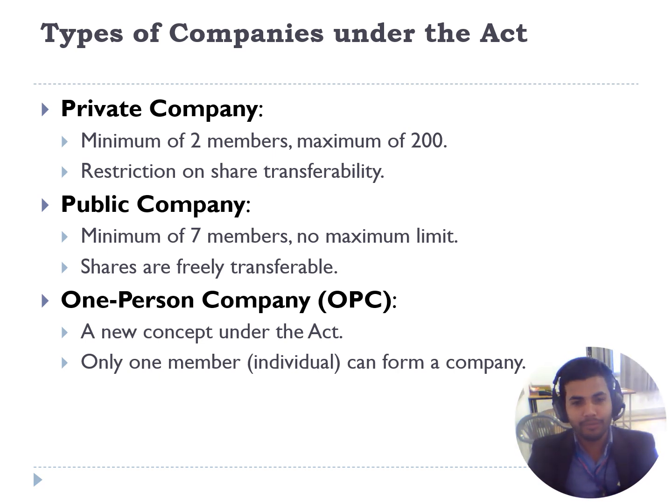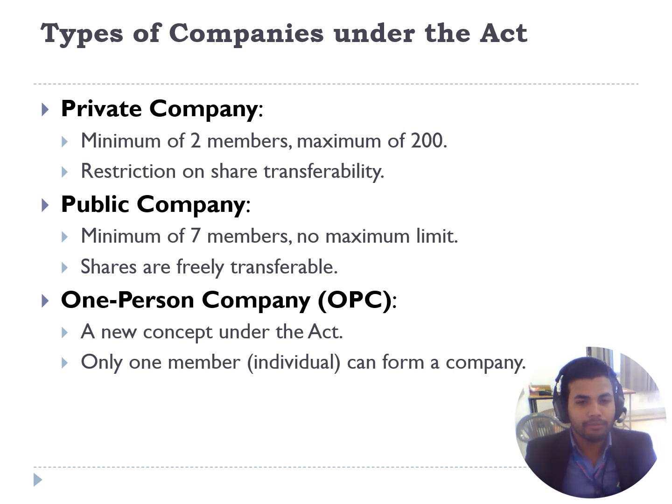Where there are a minimum of seven members, the shares are freely transferable, and there is no limit on the maximum number of shareholders, then it is a public company. Public company means any member of the public to whom the share has been offered can become a member of the company. The guideline regarding the public company is that there should be a minimum of seven members, and there is no maximum limit, it can be unlimited.